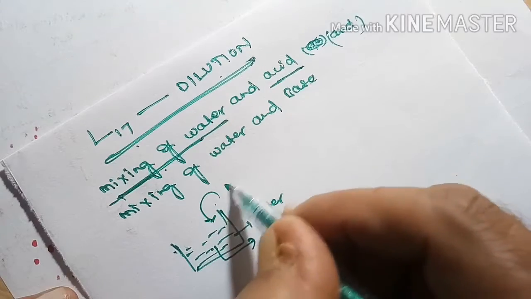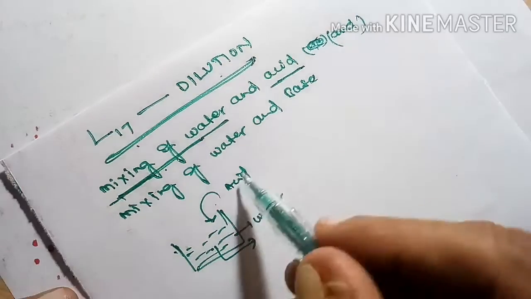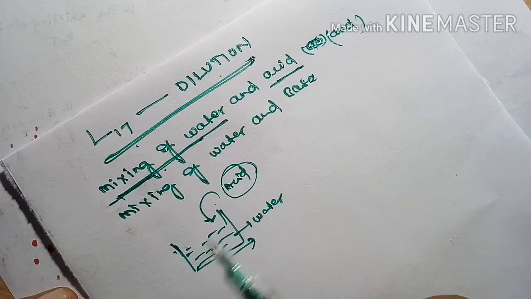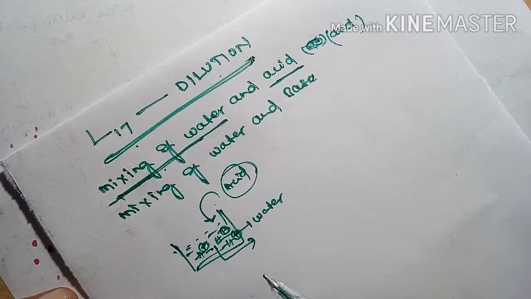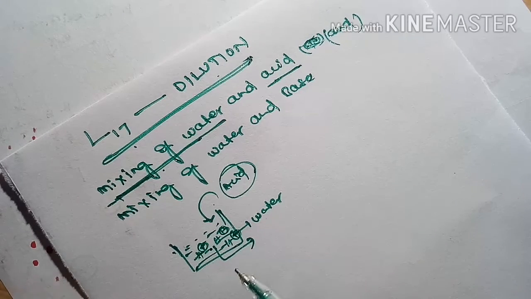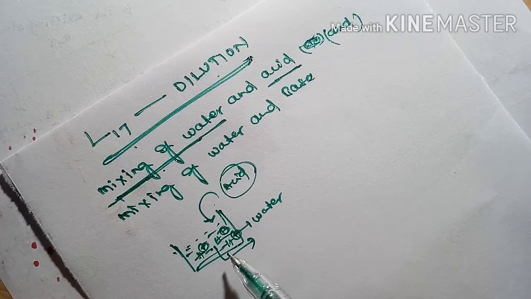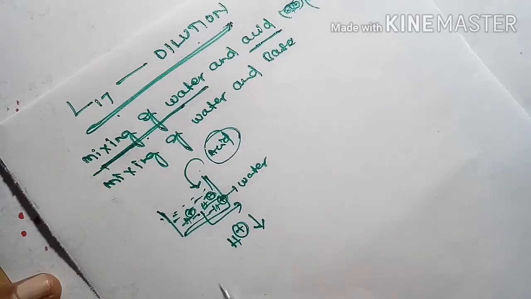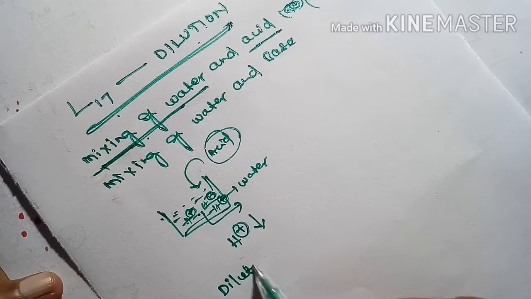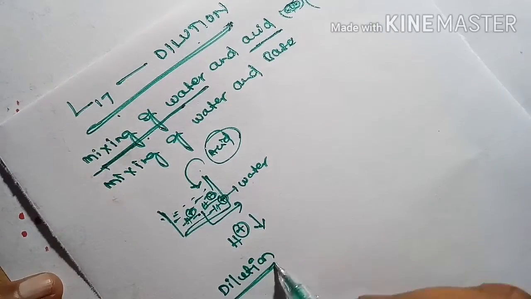Pure acid has a large quantity of H plus ions. When it is mixed with water, the H plus ions present per 1 ml or 1 liter of solution decrease, so the concentration of H plus ions decreases. This decreasing of concentration of H plus ions is called the dilution process.